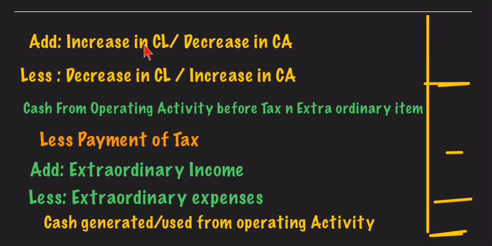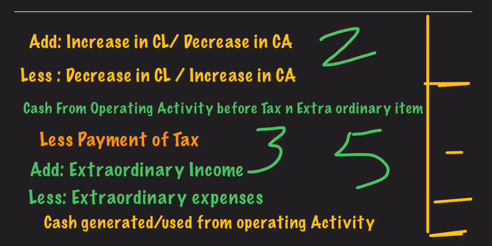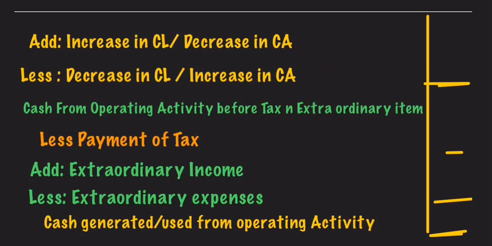Now see why increase in current liability is added. It's a very good question. Understand this thing properly. Suppose the creditor last year was rupees 3, and this year the creditor has increased to 5. Why has the creditor increased? The creditor has increased because we have purchased on credit for rupees 2. हमने 2 रुपए का किस में खरीदा है? क्रेडिट में खरीदा है.